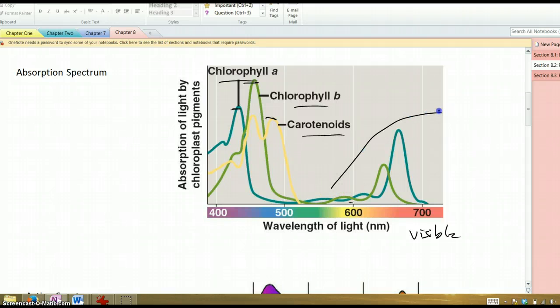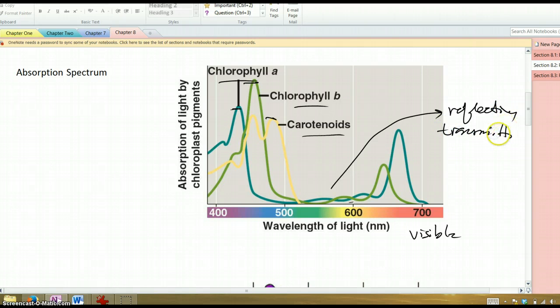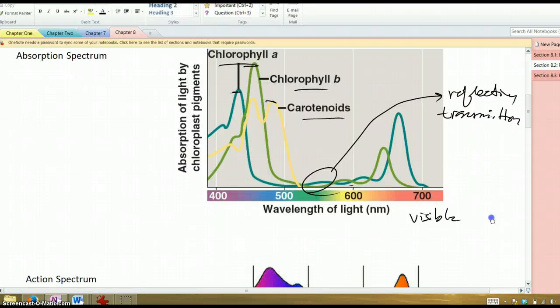So what's happening to these wavelengths of light? Well, the plant is essentially reflecting them and also transmitting some of them. That is, some of those wavelengths are just bouncing off the plant and some are just going straight through. This is why plants are green, because they are reflecting a lot of the green wavelengths, which gives them that green color.